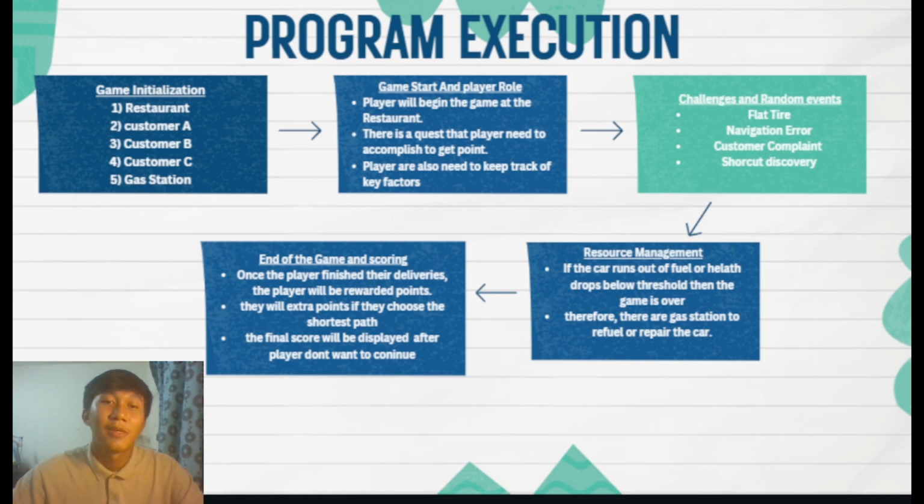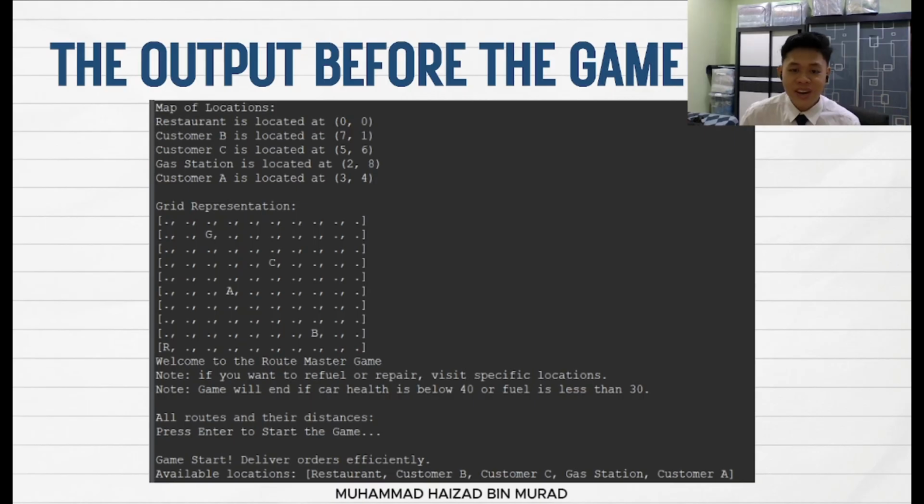To conclude, this program integrates with jigsaw algorithms in a game environment to help the player make strategic decisions on the best roads. For now, we will go to the output validation. The first output that will appear is like this. There are 5 nodes, which are restaurant, customer B, customer C, gas station, and customer A. All these nodes will be represented using grid representation. Then the player will see, welcome to the Road Master game.